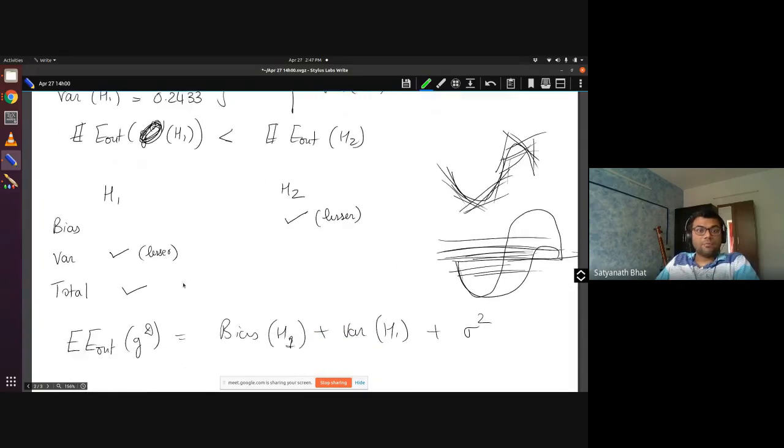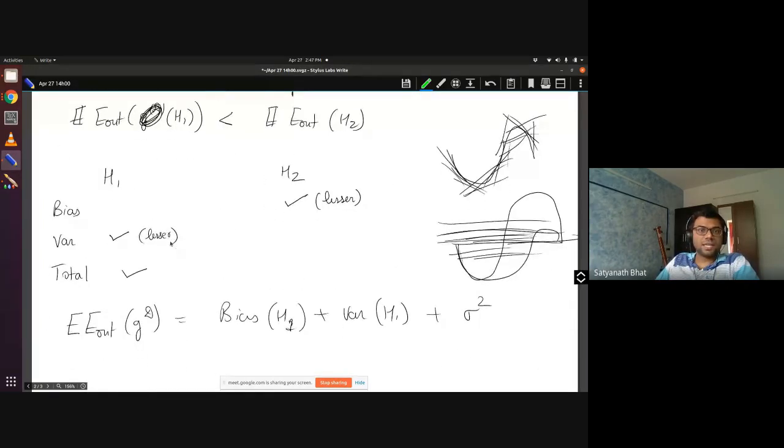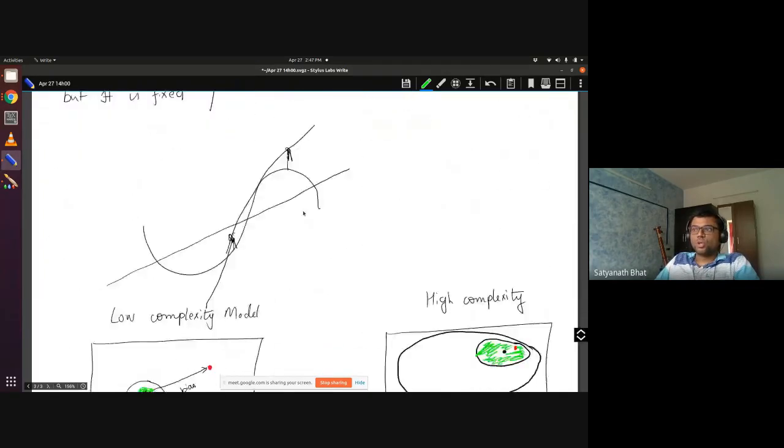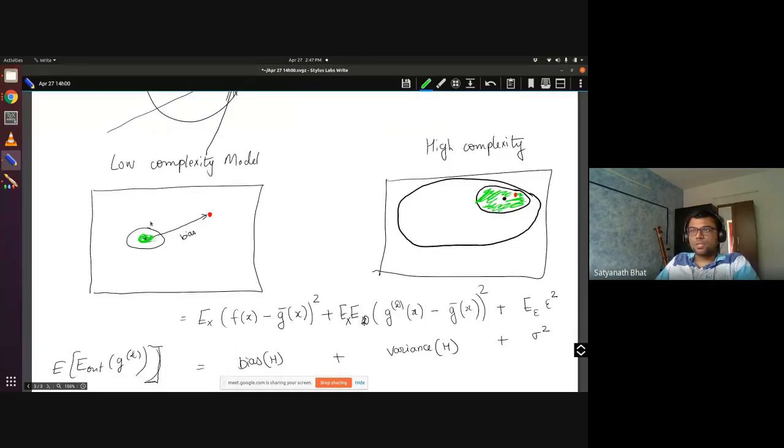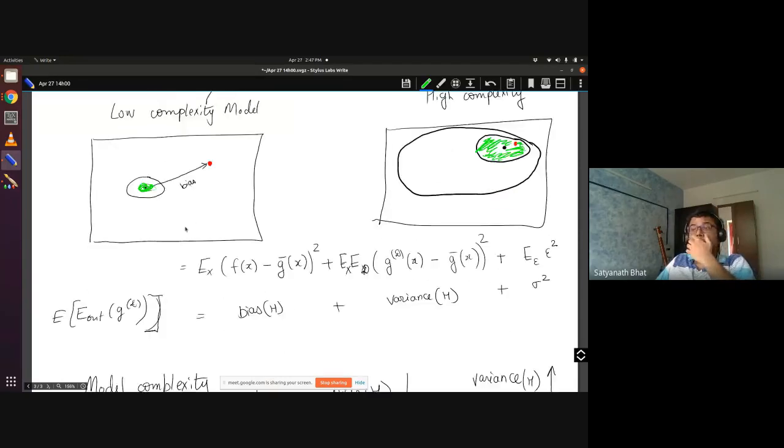But if you have only 2 data points, then it is better to choose a constant hypothesis over a linear hypothesis. So this is your constant hypothesis space. There is not much variability, but there is a bigger bias. That is what I was representing here. Is that okay? Yes, sir.